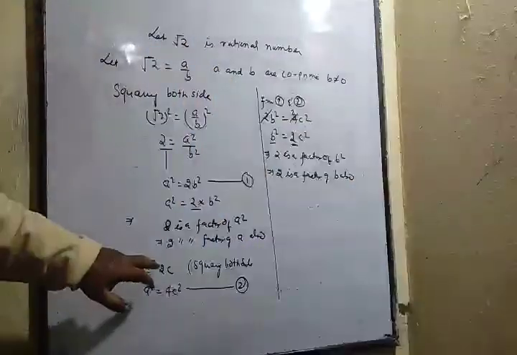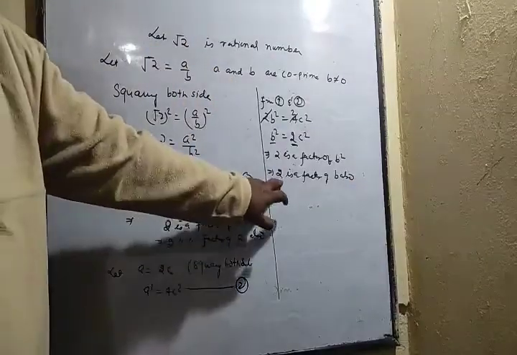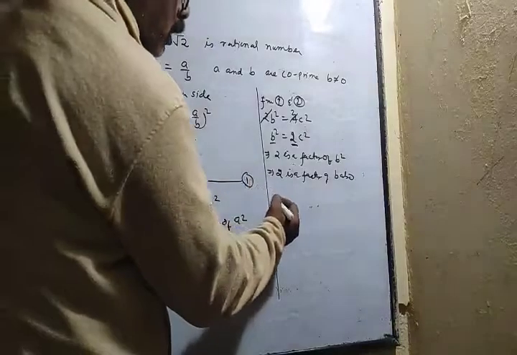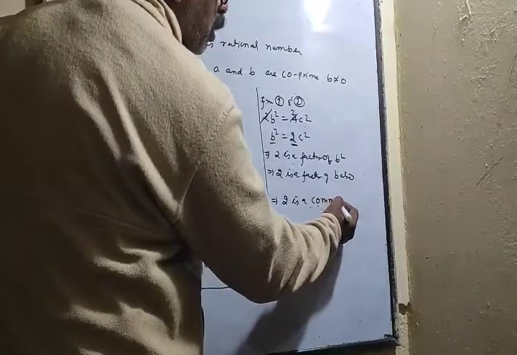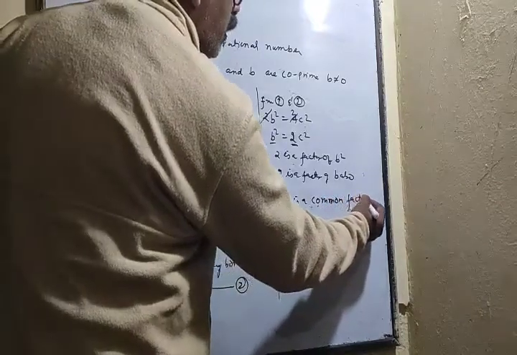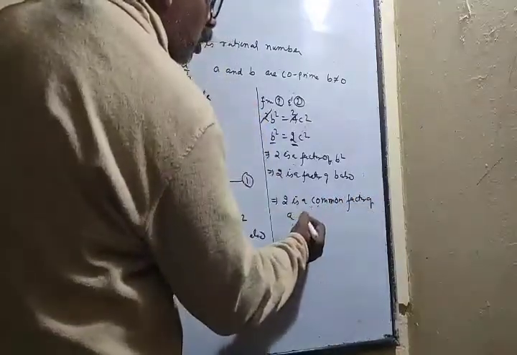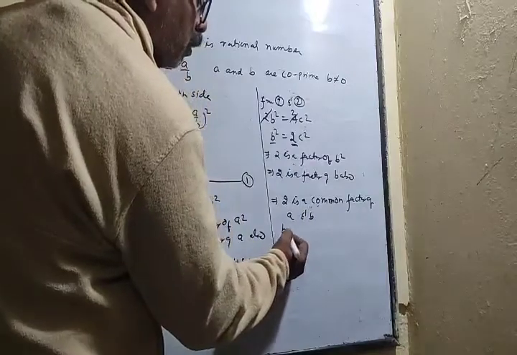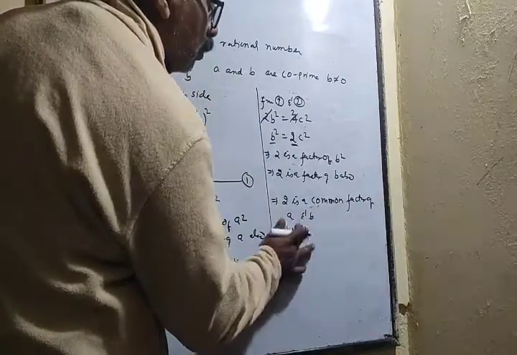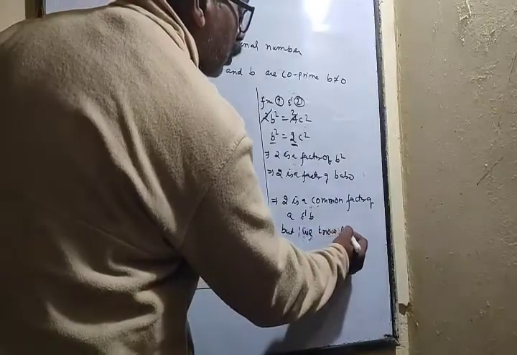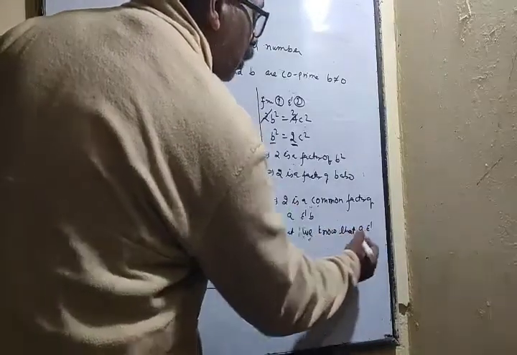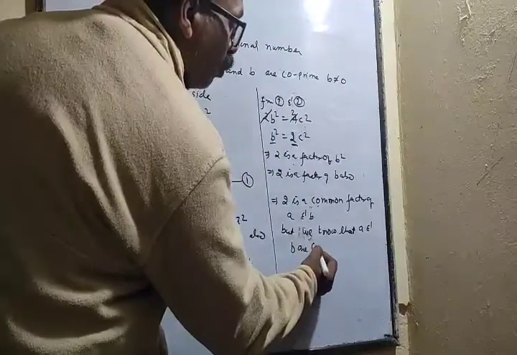So what are we finding? 2 is a factor of a and 2 is a factor of b. So it implies that 2 is a common factor of a and b. But we know that a and b are co-prime.